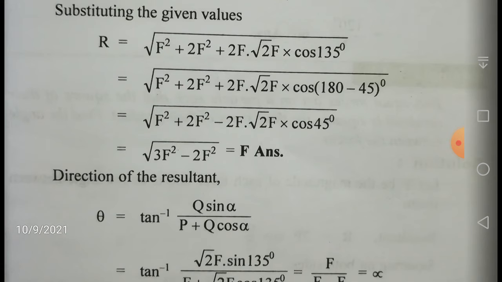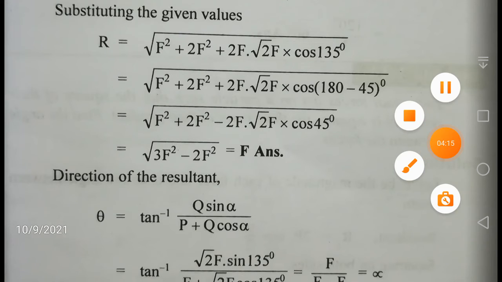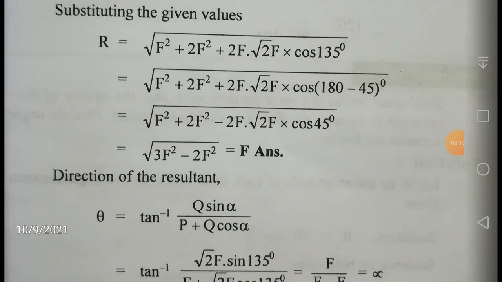The root 2 gets cancelled, so I get F square plus 2F square minus 2 into F into F, that is 2F square. So R is equal to under root of 3F square minus 2F square, that is under root of F square, that is F. Though it is very simple, I am explaining from the basics because some of you might have forgotten the formula.